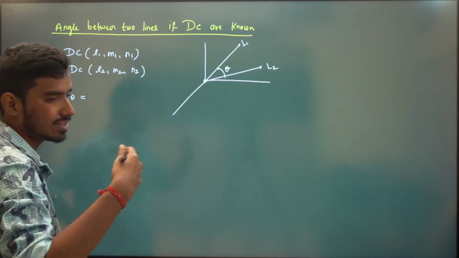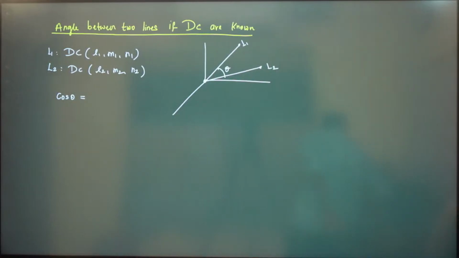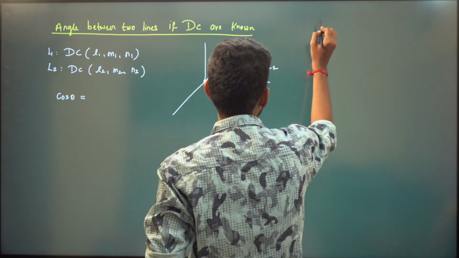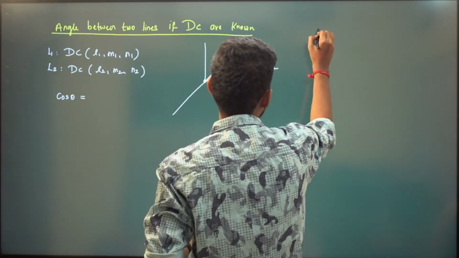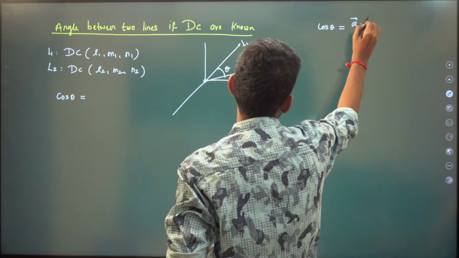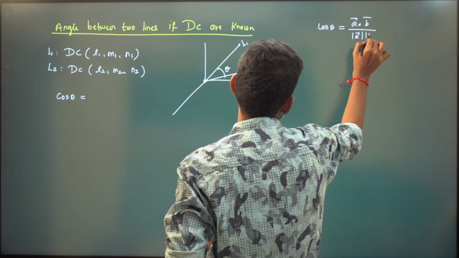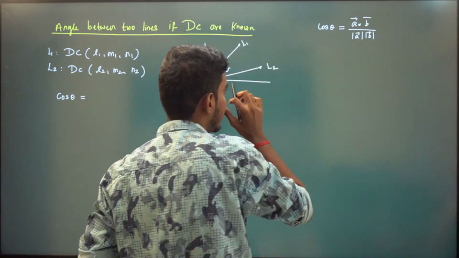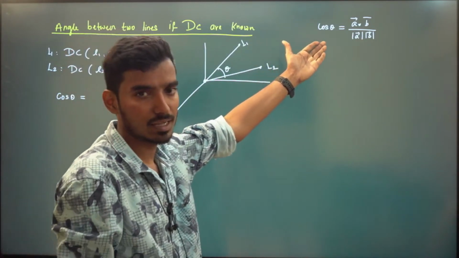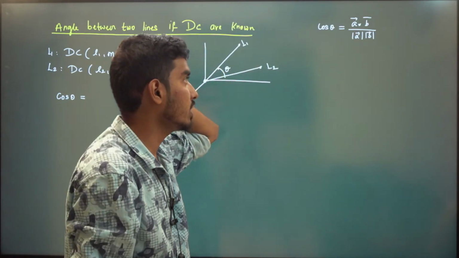See, again, you just have to extend the 2D idea. What about angle between the two vectors? It is A dot B by, you know, very easy formula, right? Angle between the two vectors in 2D. You will see this formula, right? Cos theta is equal to A dot B, dot product, divided by modulus of A vector, modulus of B vector. This is what you will study in 11th standard vector algebra. Angle between the two vectors: A dot B by mod A mod B.